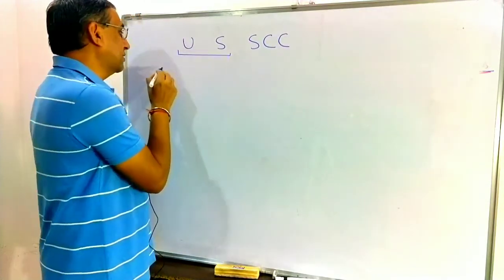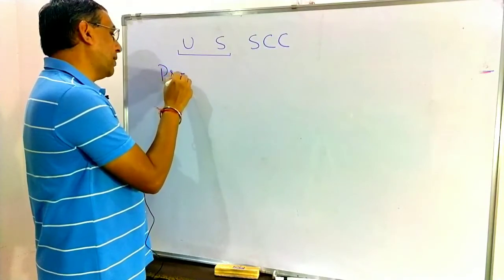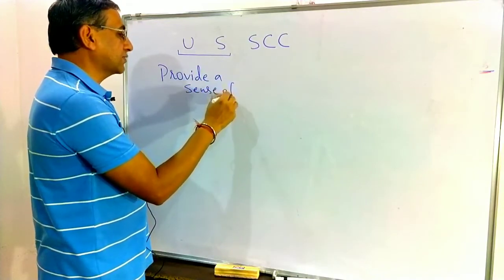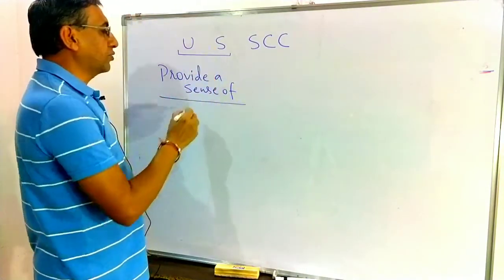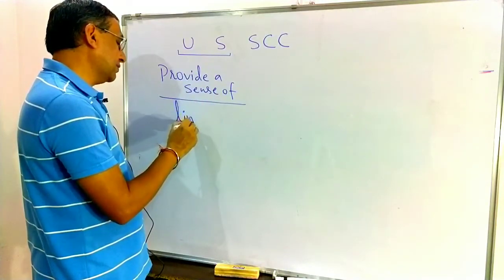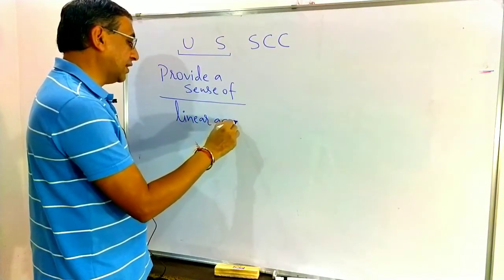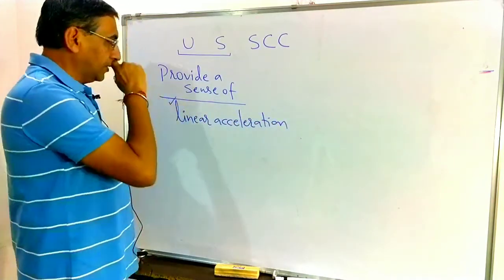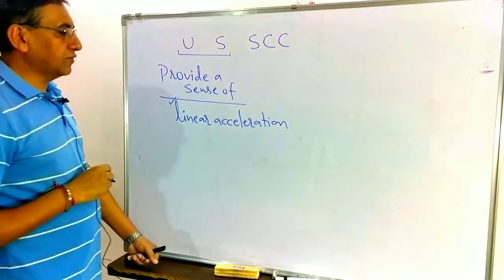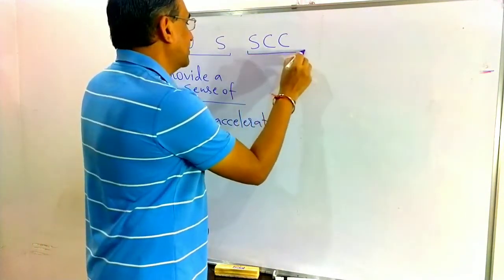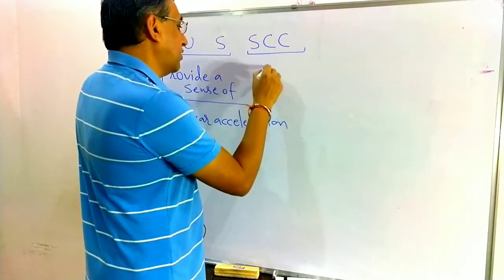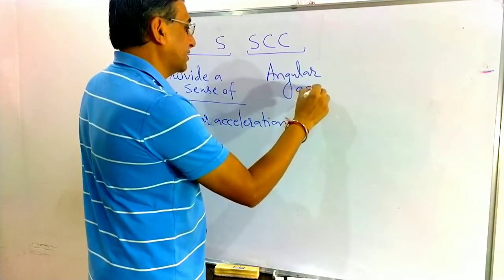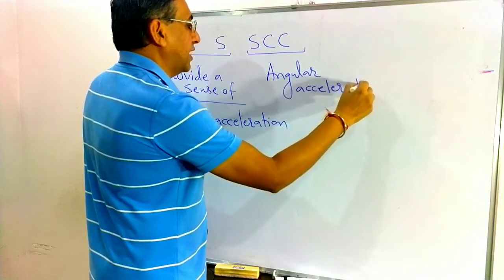Utriculi and saculi provide a sense of linear acceleration, whereas the semicircular canals provide a sense of angular acceleration.